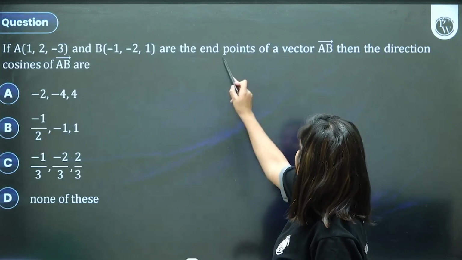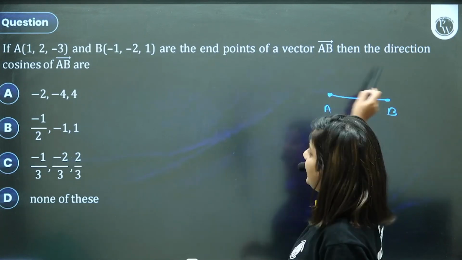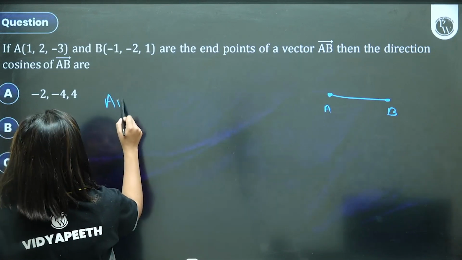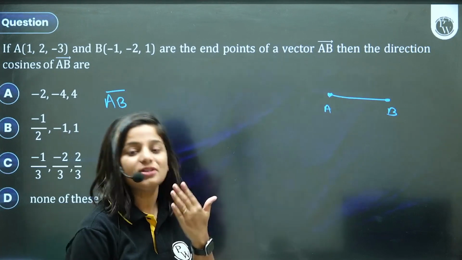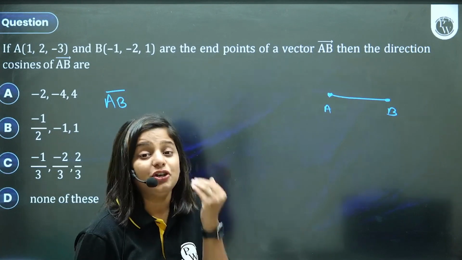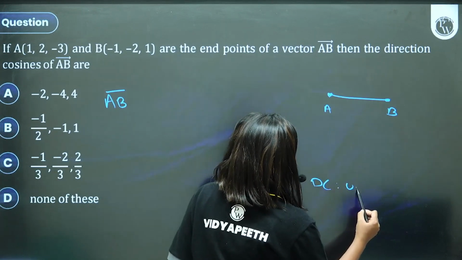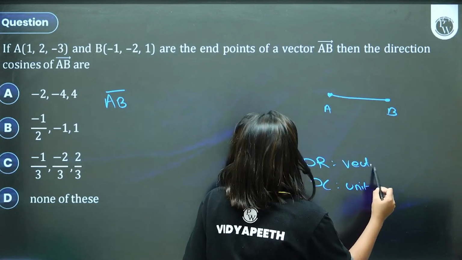A and B are endpoints of a vector AB. Then the direction cosine of AB is what? यहाँ पे मैंने जानबूझ के this question लिया. It's a very simple 1 mark, 2 mark question. But why did I take it? Because the simple fundas are not clear. Your direction cosine is always related to a unit vector, and direction ratio is related to any other vector.